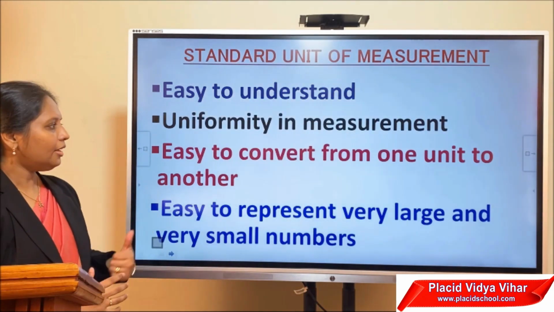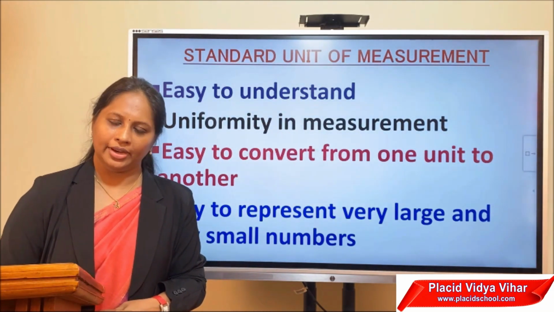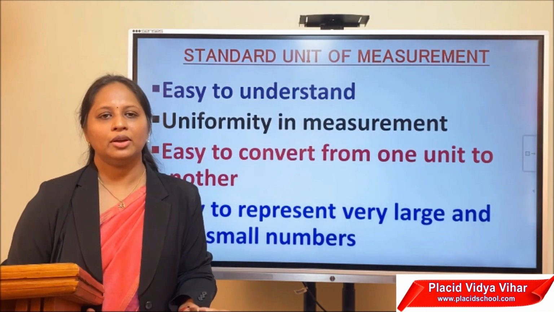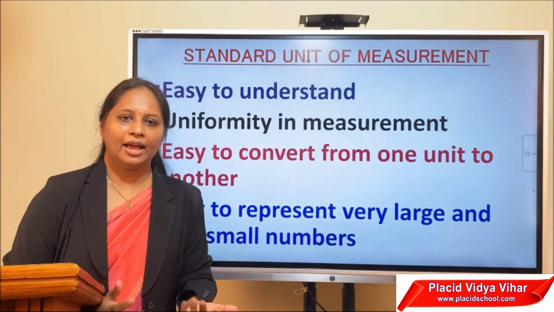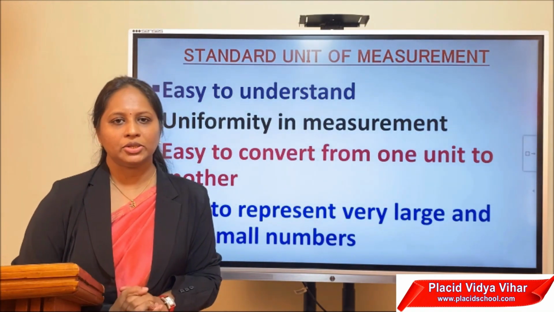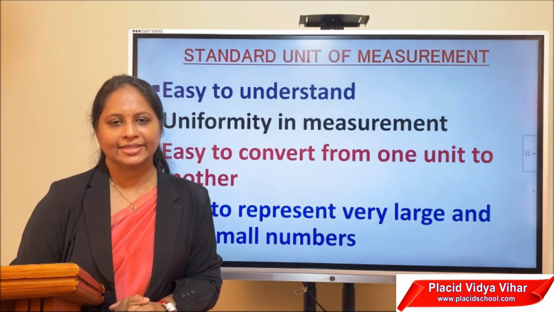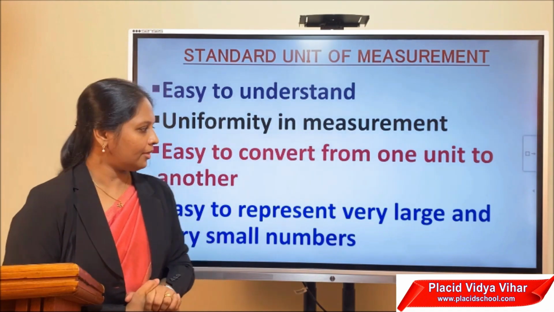Then it should be easy to convert from one unit to another. We know for expressing length, we have many units. So conversion from one unit to another should be easy. Then we can consider it a standard unit.